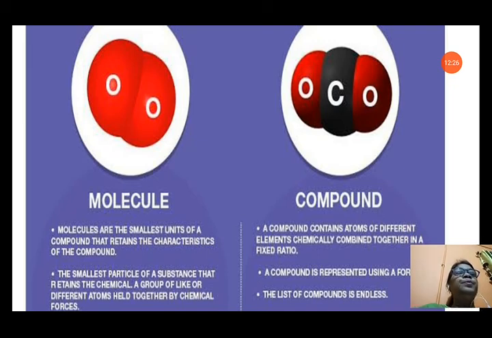A compound is represented using a formula. Now we use formulas like CO2, H2O, NH3. These are the formulas of these compounds. The list of compounds is endless. So different kinds of compounds we can get in our nature.